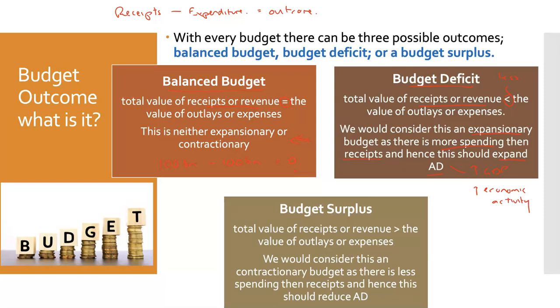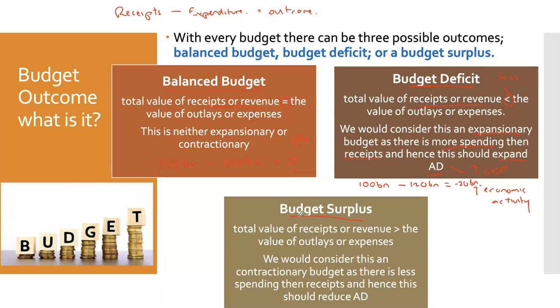So to just put some numbers on this, this might be the case where the government has $100 billion of receipts, but they've decided to spend $120 billion. So the outcome is negative $20 billion. So in a sense, we're expanding the economy by $20 billion more than what we would if we had a balanced budget.